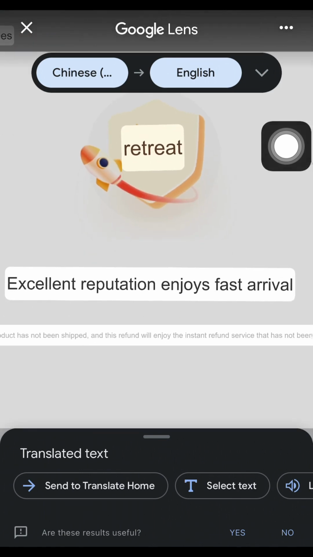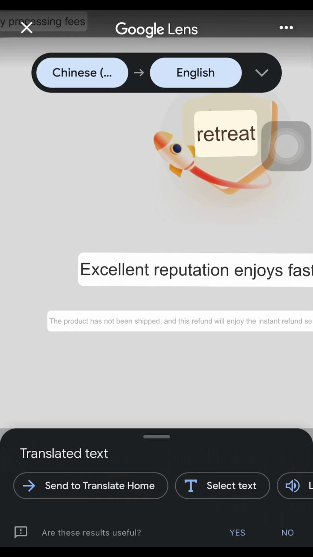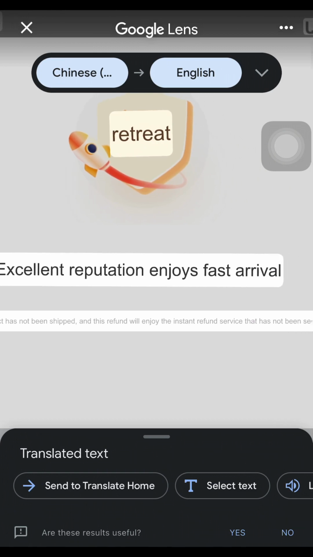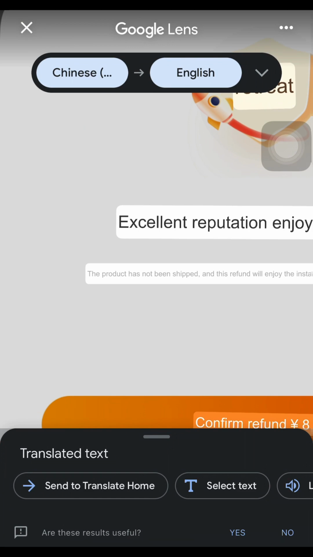This is retweet. Excellent reputation, enjoy fast arrival. Now this product has not been shipped, and this refund will enjoy the fast instant refund services. This is very simple and straightforward, in the sense that this item has not been shipped. You can easily ask for a refund, and they will definitely do that. Even if this supplier has already shipped out this item, you can still ask for a refund. We have two types of refund now.